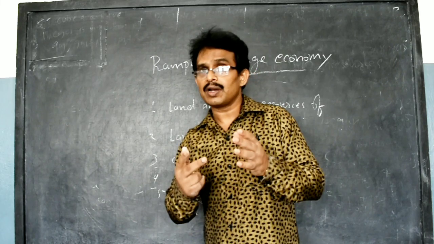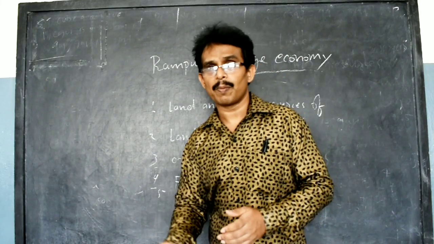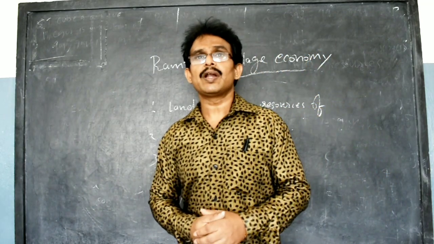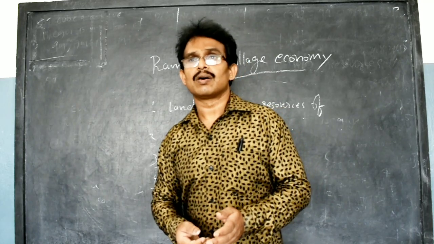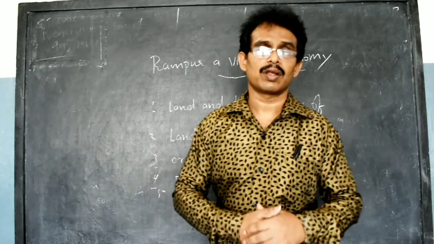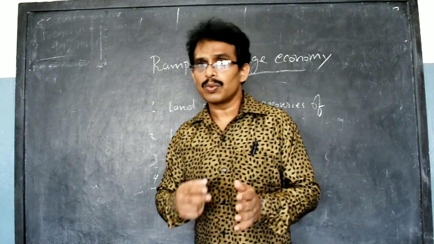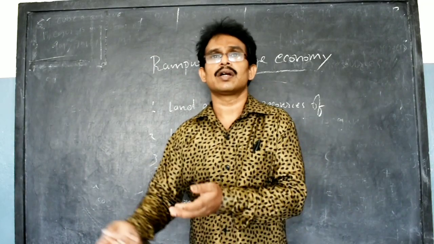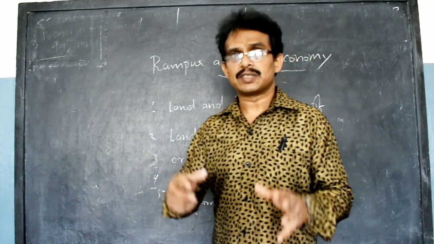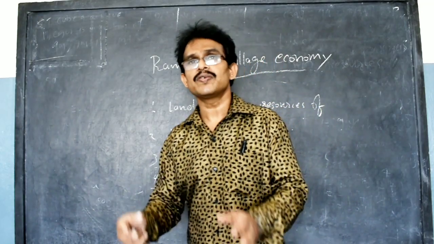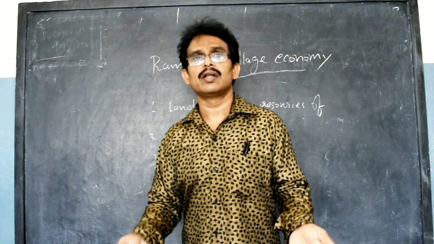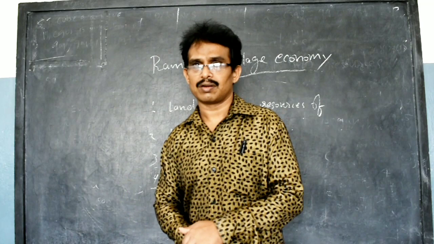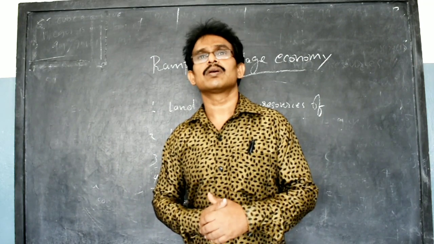What is capital? Capital we can divide into two: working capital and fixed capital. Capital is the money needed for purchasing raw materials and machinery. The money required for raw materials is mostly working capital, because raw material will be changed into a product and return the money. At the same time, fixed capital like buildings and machinery, once installed, does not need to be purchased again for a number of years. That is called fixed capital. So capital is needed for the production process.